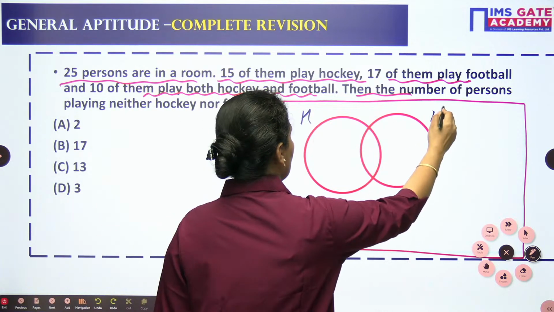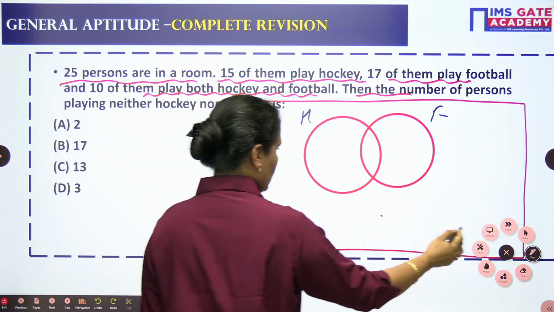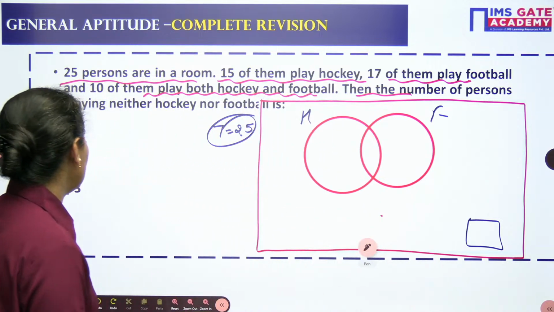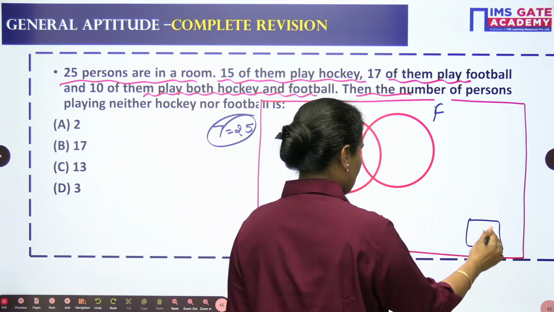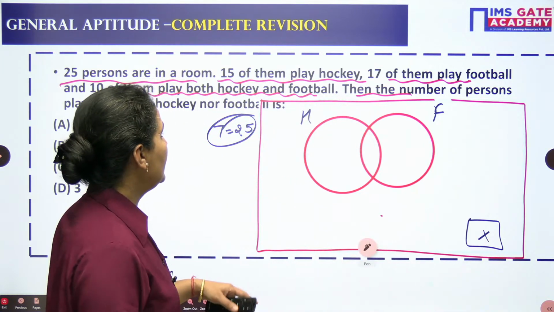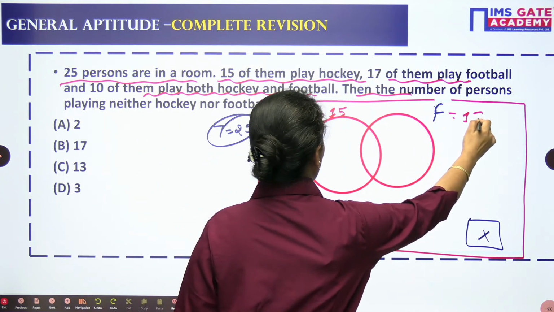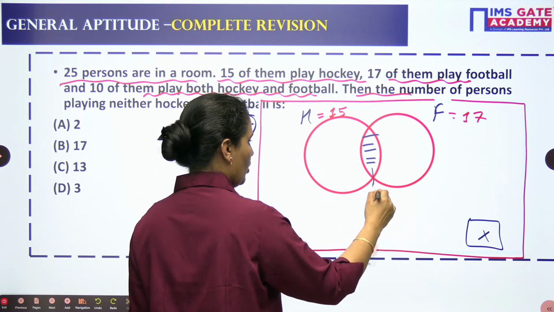Hockey and football. The total number of persons in the room is 25. The number of persons playing neither, which we need to find out, let's make this x. 15 of them are playing hockey, 17 of them are playing football, and 10 of them play both. 10 is common to all.